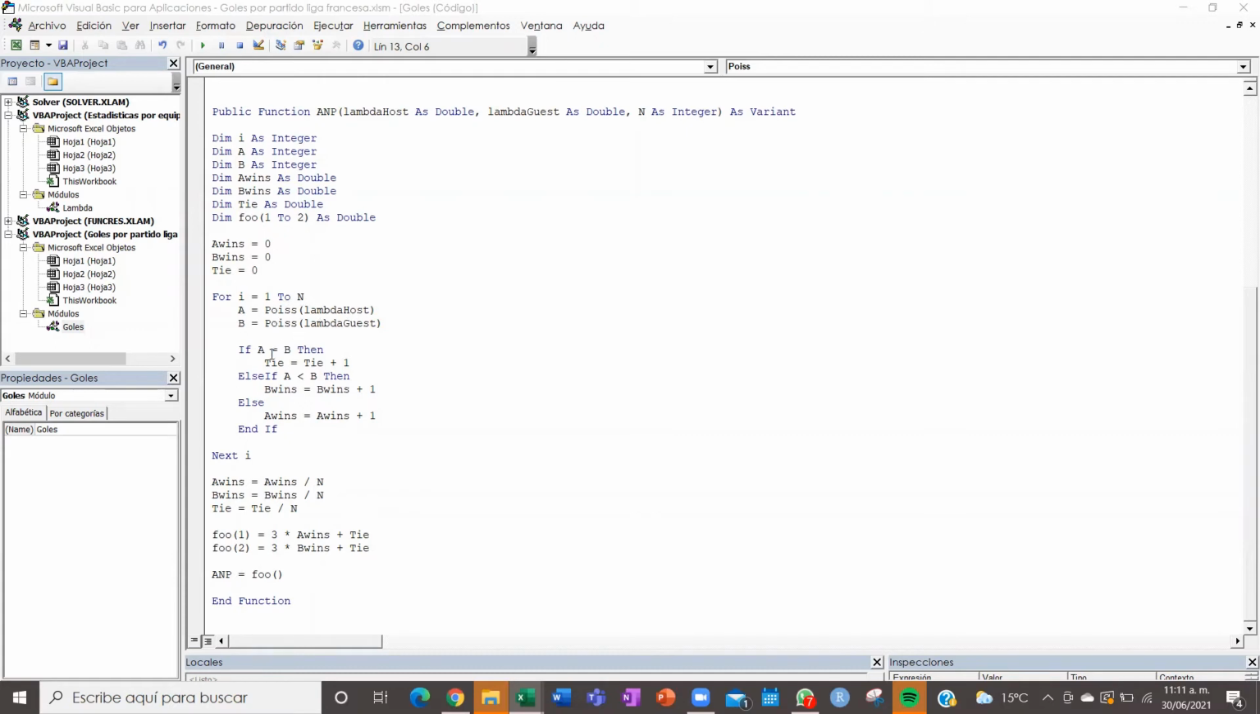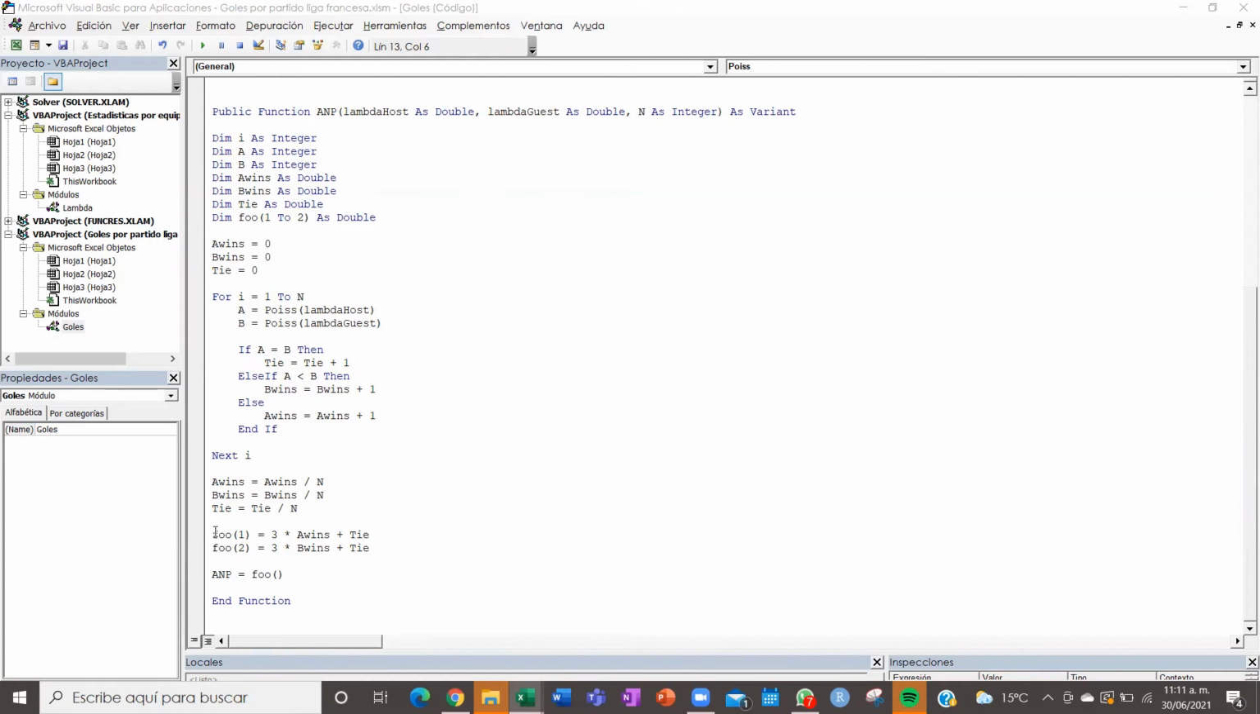So if A equals B, then there's going to be a tie. So to this counter, we add 1. If A is lower than B, this means that B wins, so we add 1. And in the other case, that means that A won, so we add 1. So we're going to divide the number of times that A won by the times of the simulation, like we did in the Excel sheet. This is the Monte Carlo simulation. The same with the wins of B, and the same with the ties.